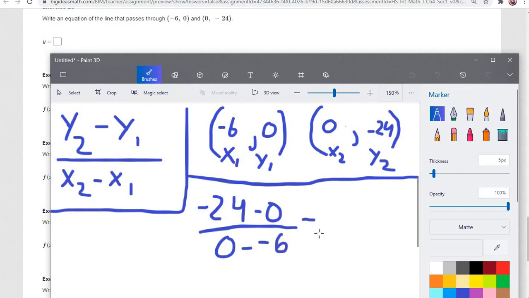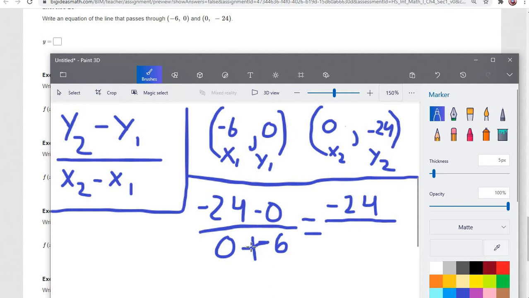All right, so this one part gets a little confusing for some people when you minus a negative. Well, first of all, let's just do this top part. Negative 24 minus 0 is obviously just still negative 24 because subtracting 0 does not change anything. Our bottom number here, it's 0 minus negative 6. So anytime you see minus a negative, really that just becomes a plus.